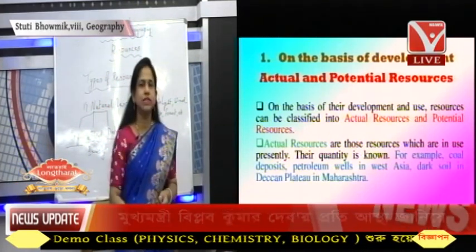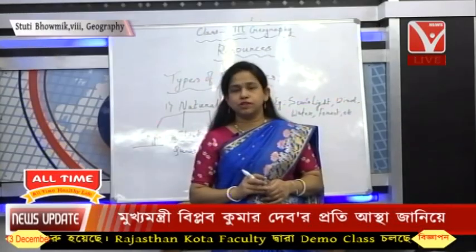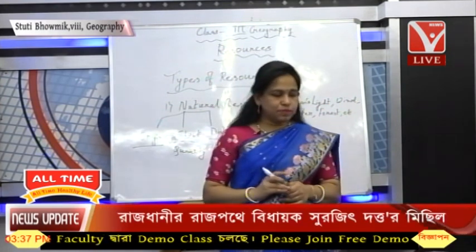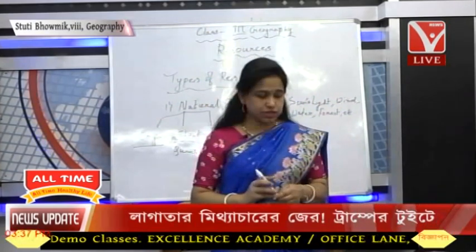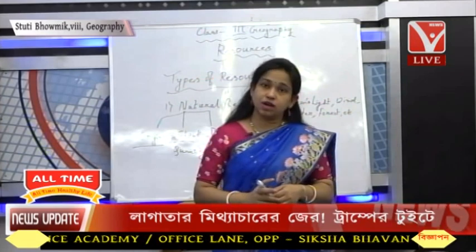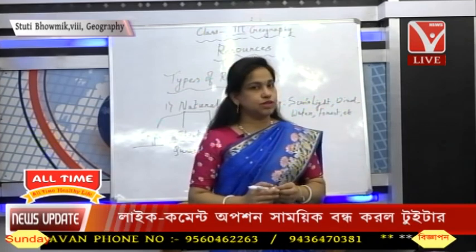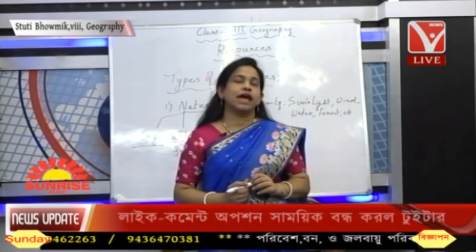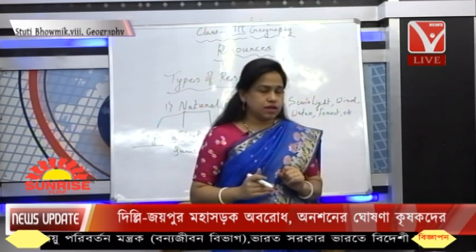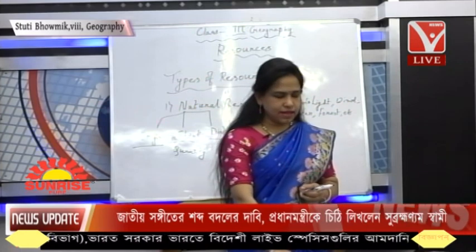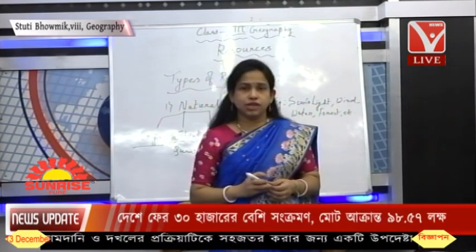Then moving on, we see that there are some actual resources. These can be given examples such as coal, petroleum and all these things, okay. For example, coal deposits and petroleum wells in West Asia, or dark soils in the Deccan Plateau in Maharashtra. These can also be given as examples of actual resources. Actual resources are the ones which can be utilized, and which are directly utilized by us, okay.